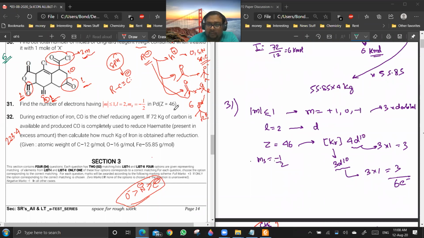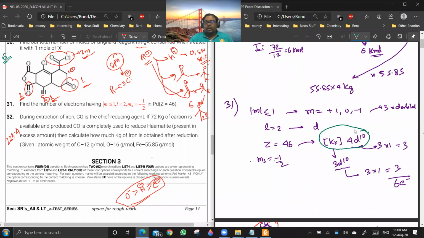Now, palladium is having configuration of krypton and 4d10. Normally, in case of nickel, palladium, and platinum, nickel is having like 3d8 and 4s2. So palladium is having straight away 4d10. There is no s electron in case of palladium. That is an exceptional configuration, which is something which you have to know.